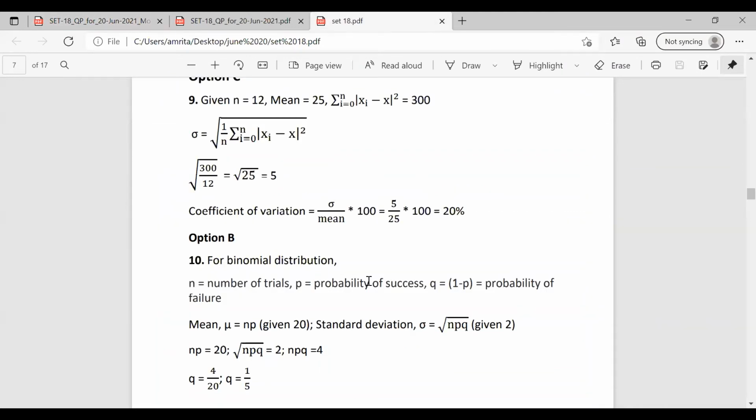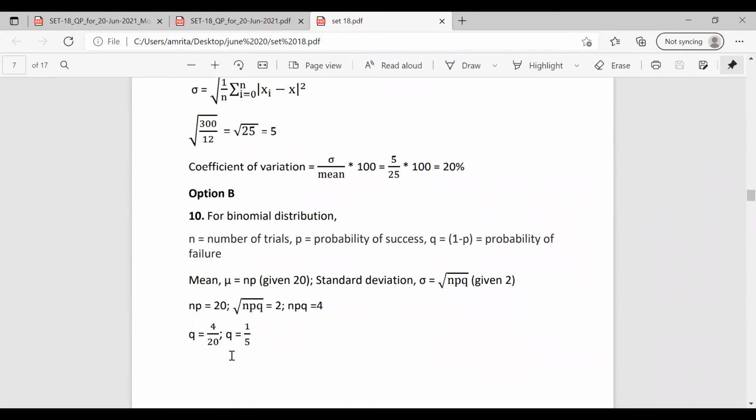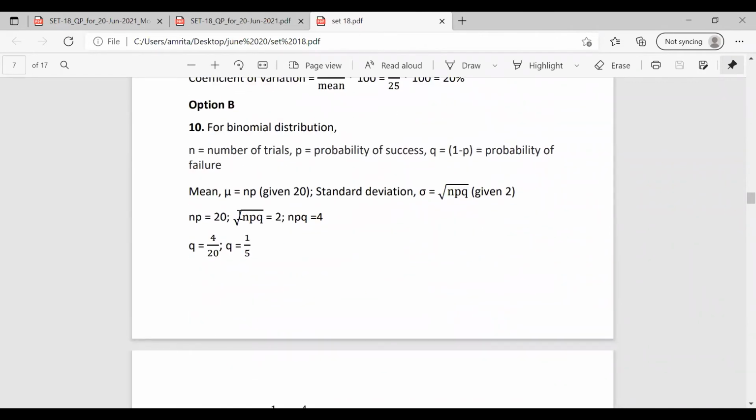We know that for the binomial distribution, n is the number of trials. p means probability of success. q means probability of failure. We know that p plus q equal to 1, so q is 1 minus p. The mean is given as 20 and the standard deviation sigma is given as 2. The formula for mean is mu equal to np, and the standard deviation sigma is root of npq, that is 2. So we have np equal to 20 and root of npq equal to 2. Squaring, npq equal to 4.